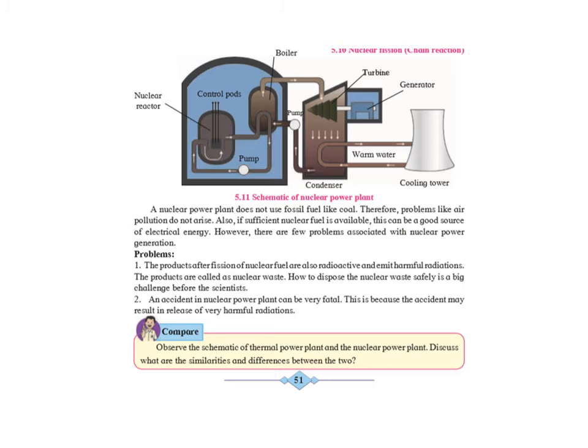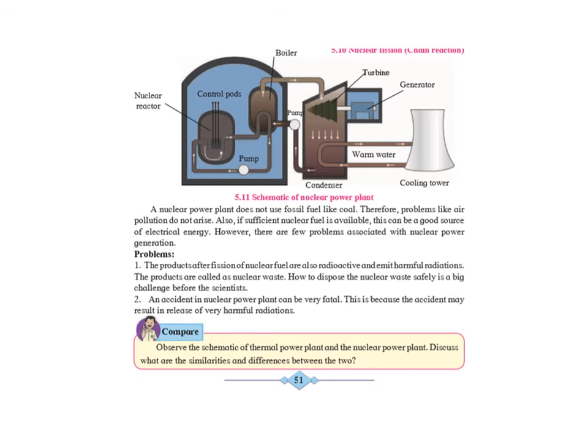We know that radioactivity or radioactive elements give out radiations which are harmful for us. So nuclear waste is a big problem. Also, an accident in a nuclear power plant can be very dangerous. This is because the accident may result in the release of extremely harmful radiation.